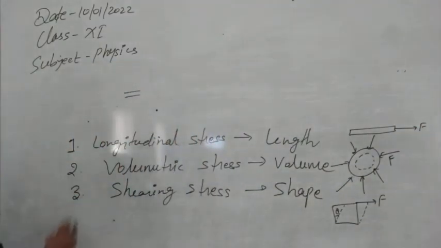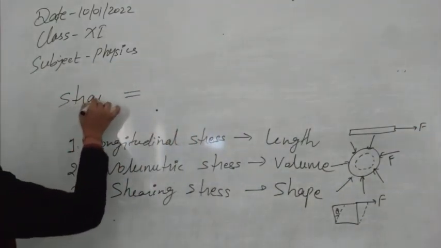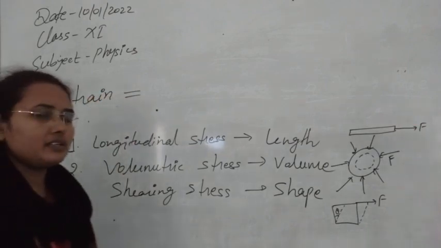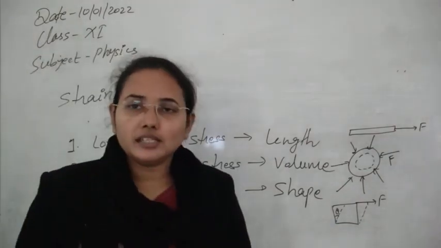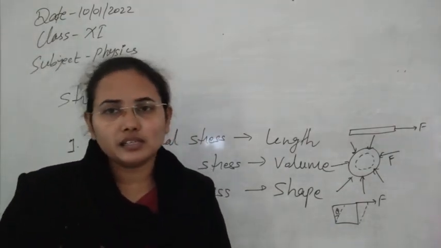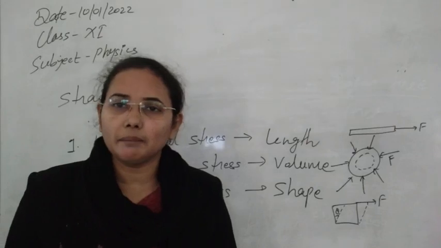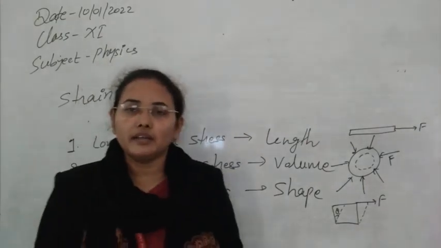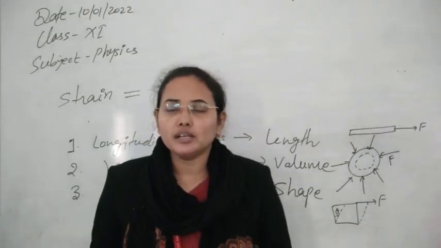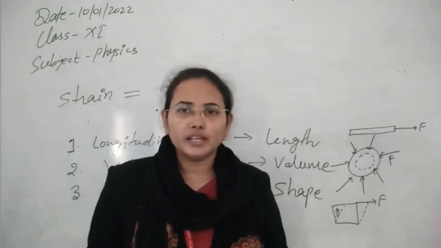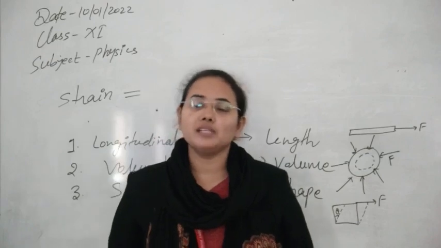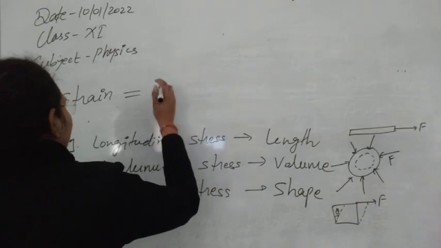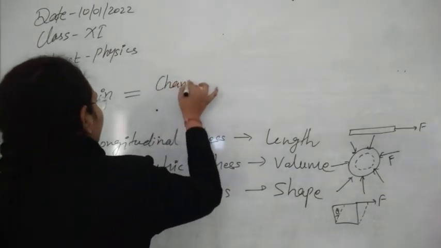So what is strain? This is the next definition that you have studied, and you know the definition of the strain, that is the change in configuration to the original configuration. So here this is just like a comparison. If we are applying the deforming force, then how can we compare it? If we know about the original configuration of the body, we can compare and we can easily understand how much it is deformed. So this is a very easy definition for the strain.